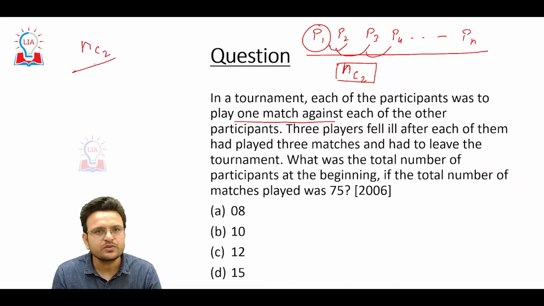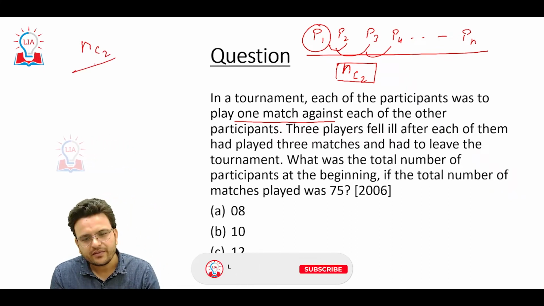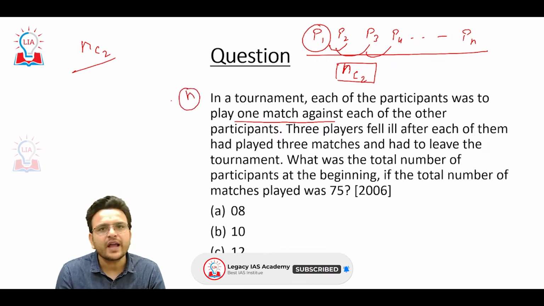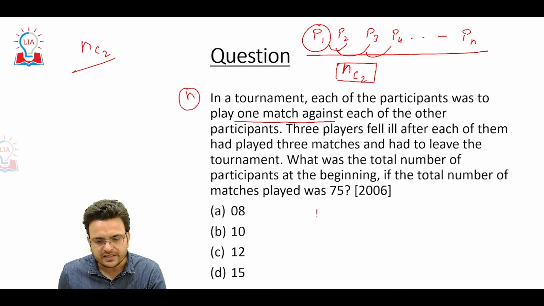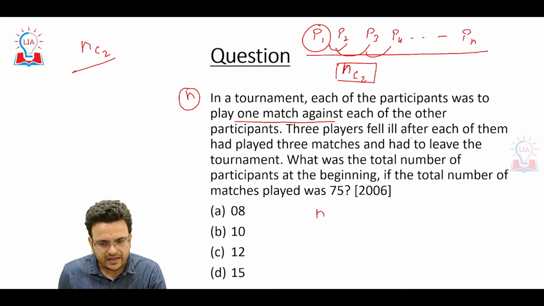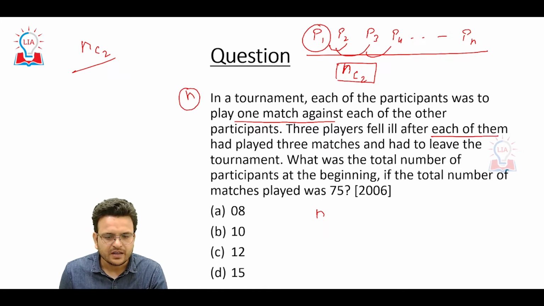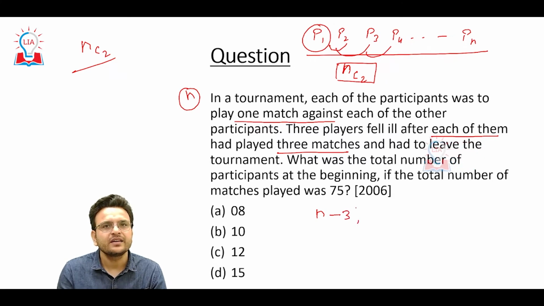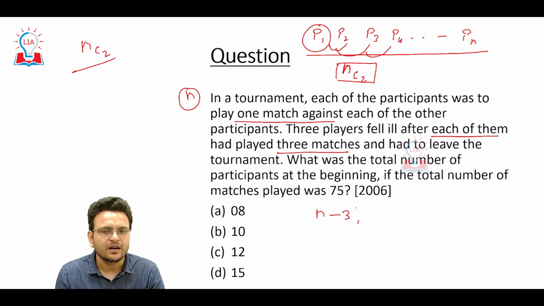In this particular question, assume that there are n participants. Among the n participants, 3 players fell ill after each of them had played 3 matches. Means 3 participants fell ill after each of them had played 3 matches.